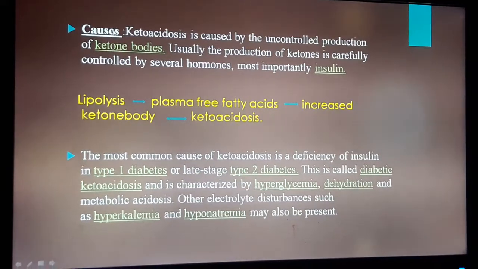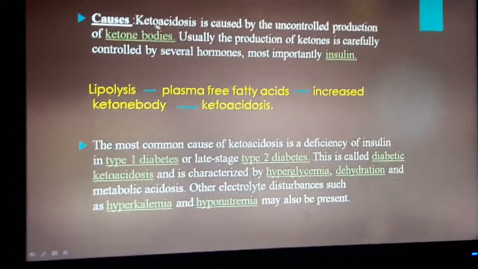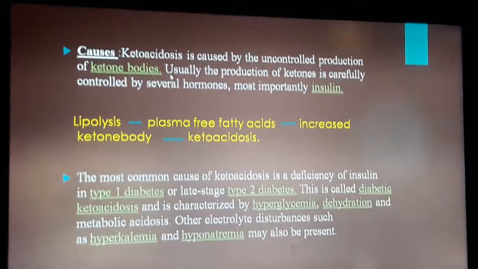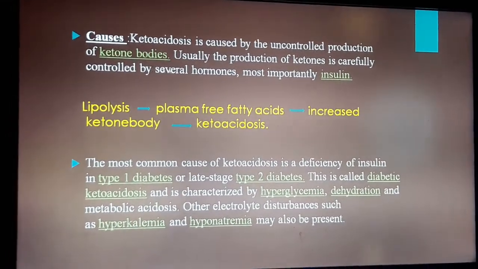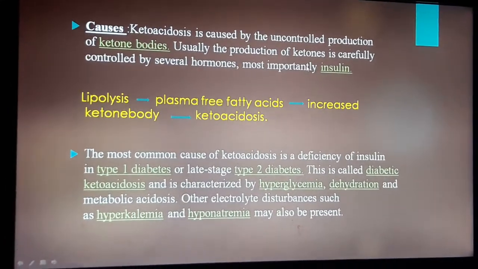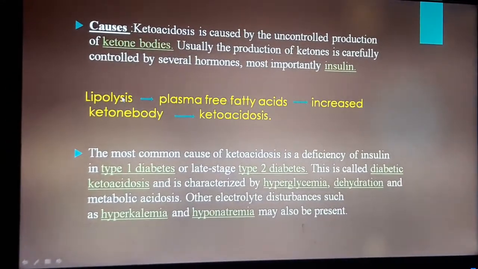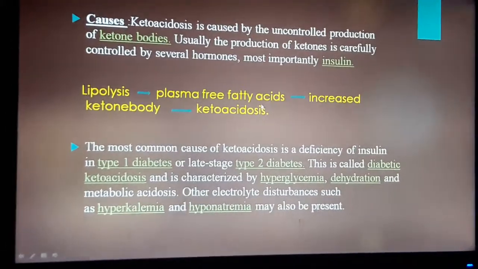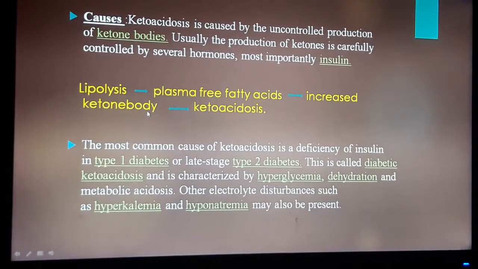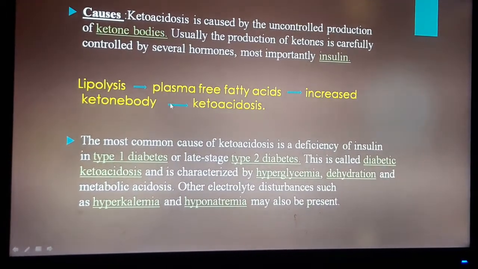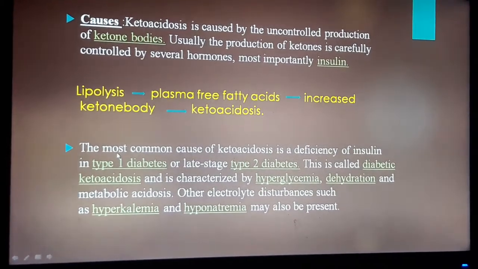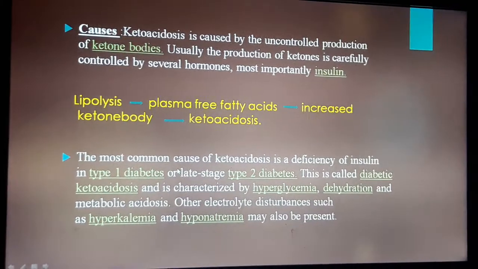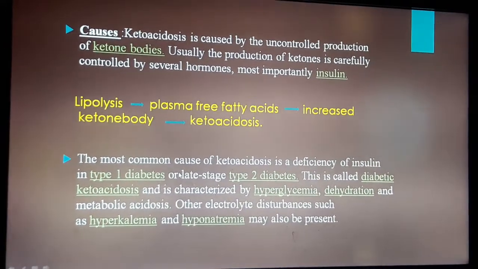Then causes of ketosis. Ketoacidosis is caused by the uncontrolled production of ketone bodies. Usually the production of ketones is carefully controlled by several hormones, most importantly insulin. Here lipolysis, that is breakdown of lipids, produces plasma free fatty acids and increases ketone body formation. This condition is called ketoacidosis. The most common cause of ketoacidosis is the deficiency of insulin in type 1 diabetes or late stage type 2 diabetes.